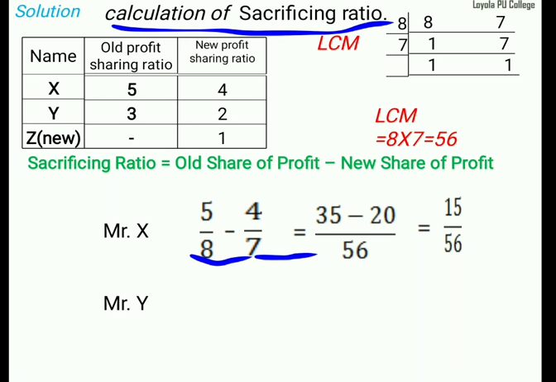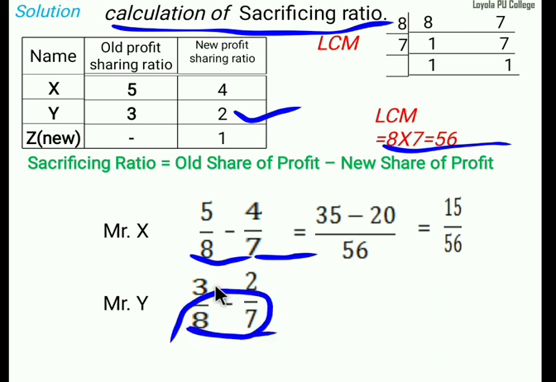Same type, we can go for the second partner. Second partner, what is the old ratio? 3 by 8 minus, what is the new ratio? 2 divided by 7. 8 and 7 are the same, so the LCM will be the same, 56. We should convert into 56. 8 sevens are 56, 7 eights are 56.